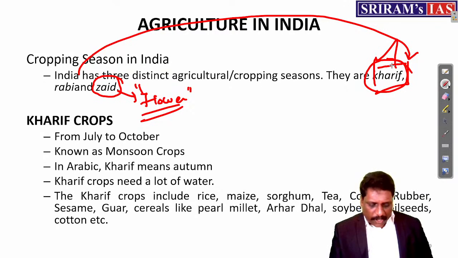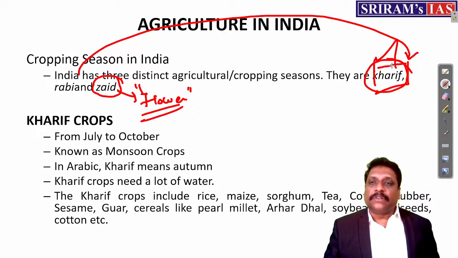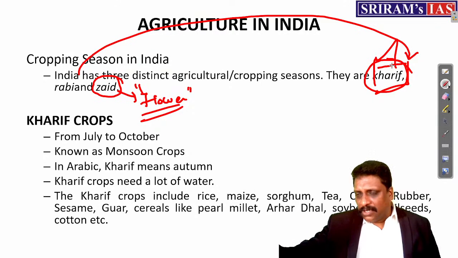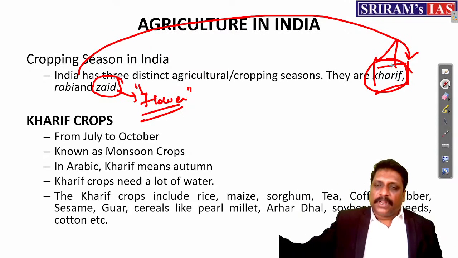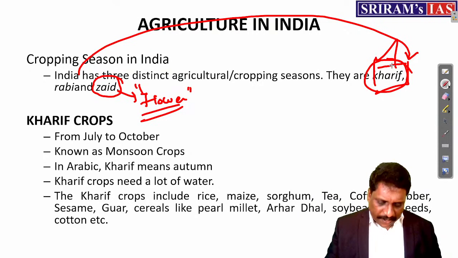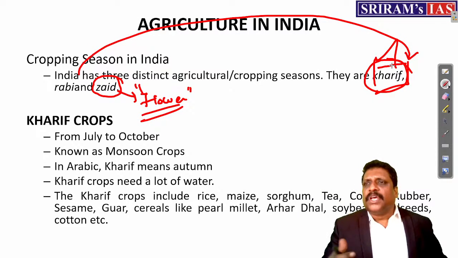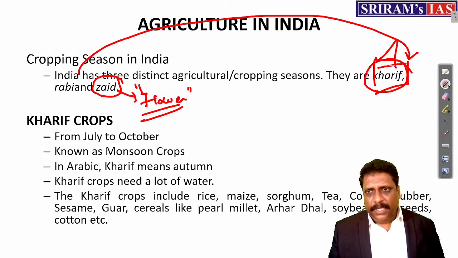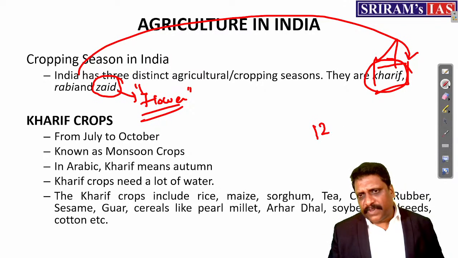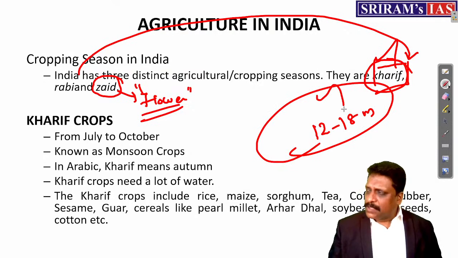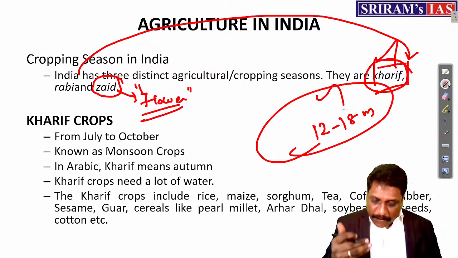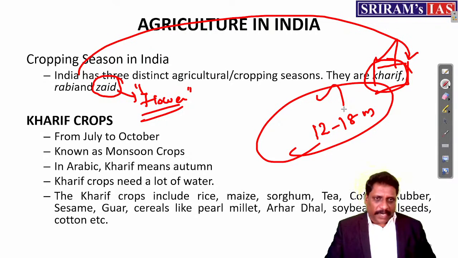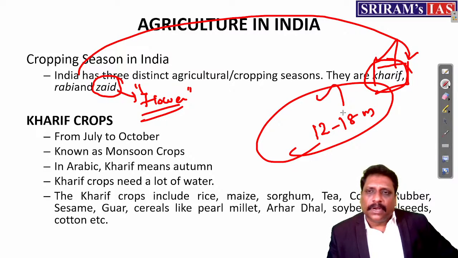That's it. See, sugarcane and all, we cannot classify whether it is Kharif or Rabi, but still in books you will find it given as Kharif because it grows in tropical region. Any crop which grows in tropical region, you call Kharif crop. Even cotton, you put it more like a Kharif crop. Groundnut also you classify more like a Kharif crop. Sugarcane actually grows around 12 to 18 months and sees all seasons. But still, because it is grown in tropical conditions, you call it Kharif. Okay. So try to remember Rabi, and whatever you don't remember in Rabi, put it as Kharif.